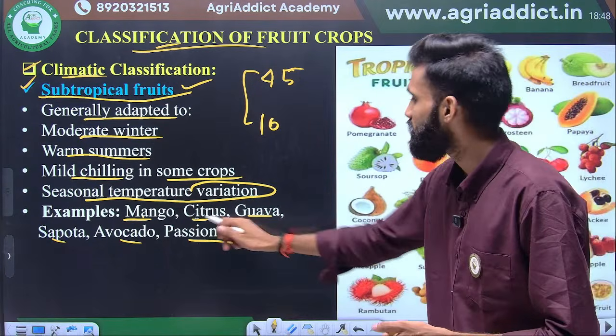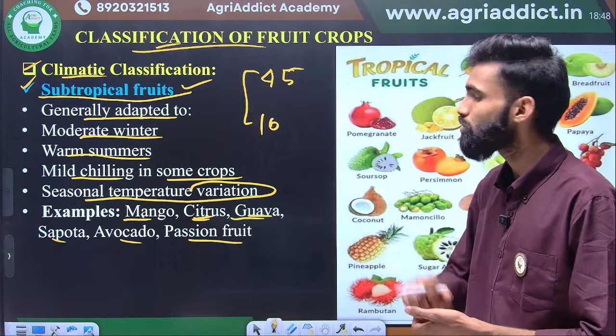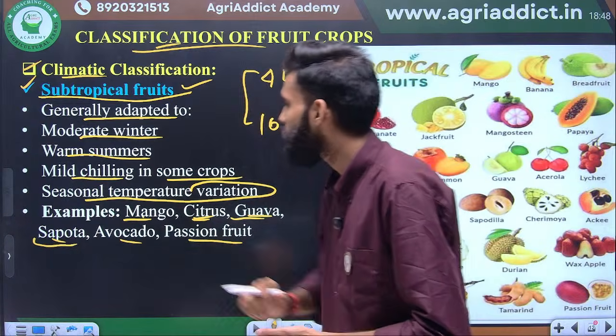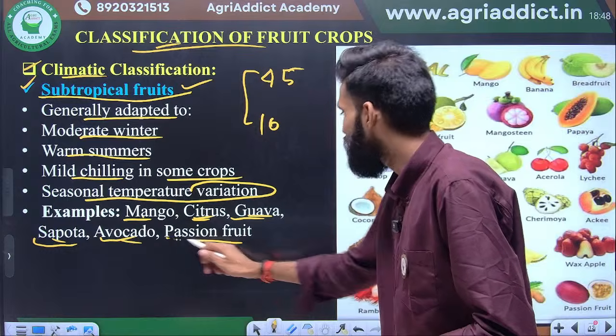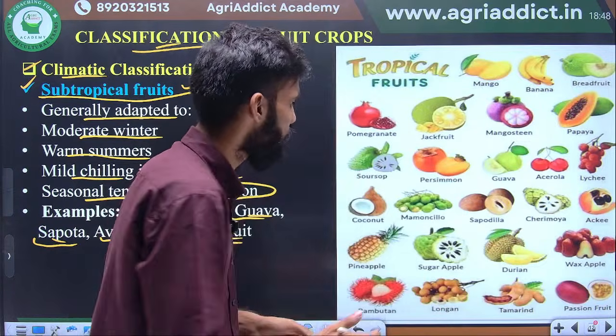Okay, citrus similarly is a tropical crop but cultivated in subtropical areas. Guava is also a tropical crop but cultivated in subtropical areas. Sapota is a tropical crop only. Avocado is both tropical and subtropical. Passion fruit is a tropical crop but may be cultivated in subtropical areas. Okay, next one is the